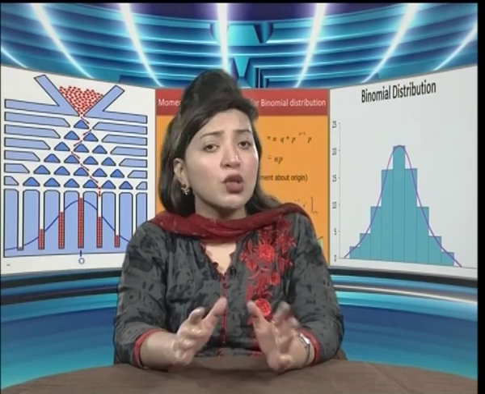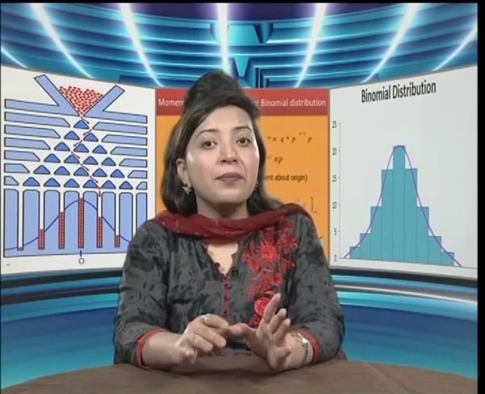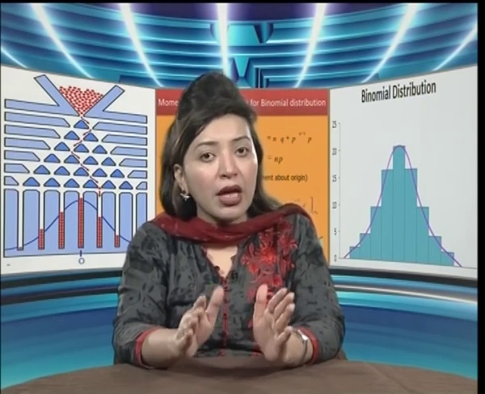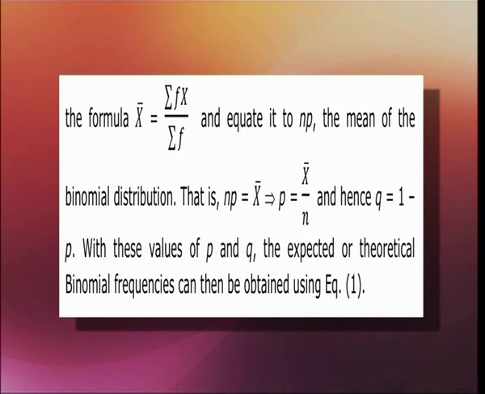However, if p is not known, then first we find the mean of the given frequency distribution by using the formula x bar equals sigma fx by sigma f and equate it to np, the mean of the binomial distribution. That is, np equals x bar. This implies p equals x bar by n, and hence q equals 1 minus p. With these values of p and q, the expected or theoretical binomial frequencies can then be obtained using equation number 1.